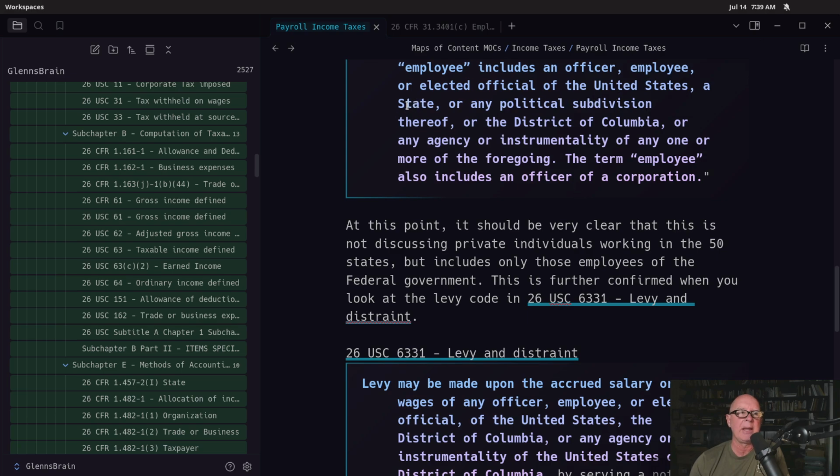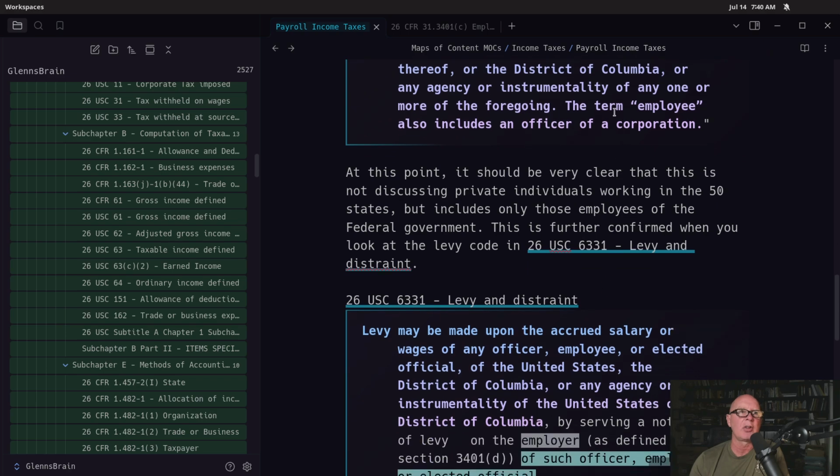Now that is one piece that is included in the employee section that is not included in the levy section. But let's see, where are we? Or any political subdivision thereof, or any agency or instrumentality of the United States, or the District of Columbia, or any agency or instrumentality of any one or more of the foregoing. So you'll notice that the definition for an employee matches almost exactly the definition for the levy and distraint.